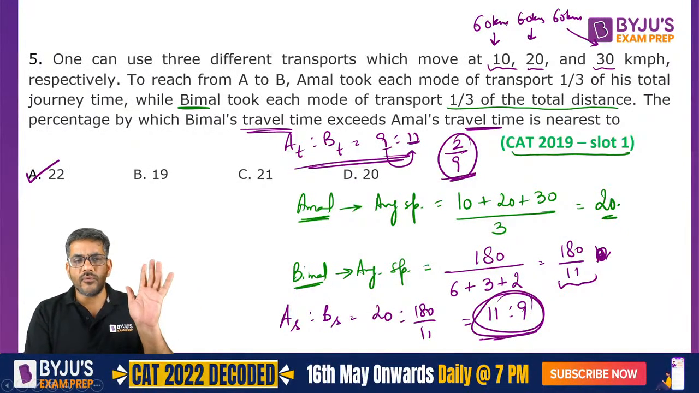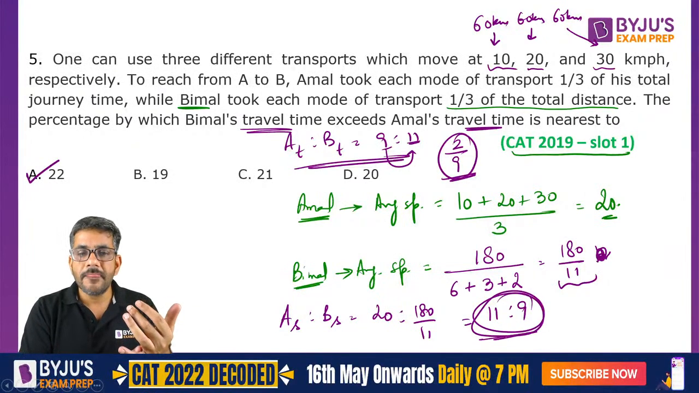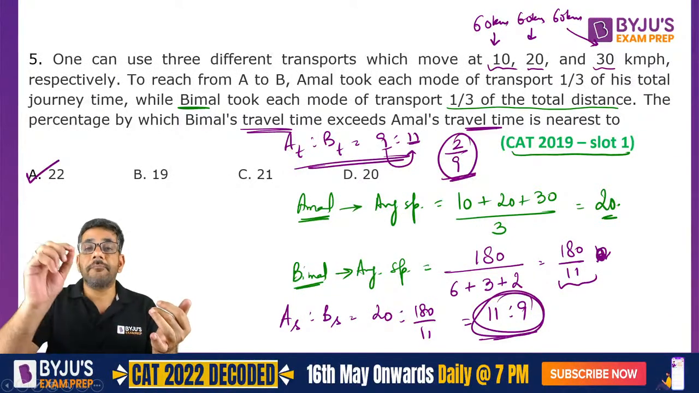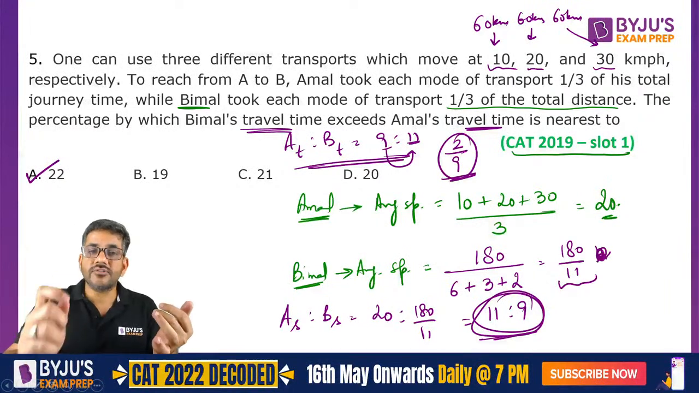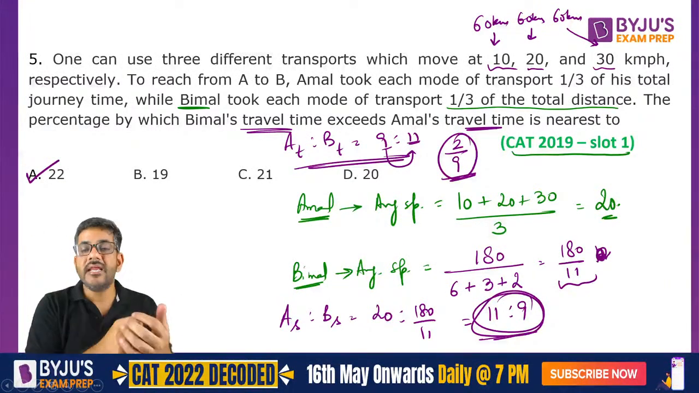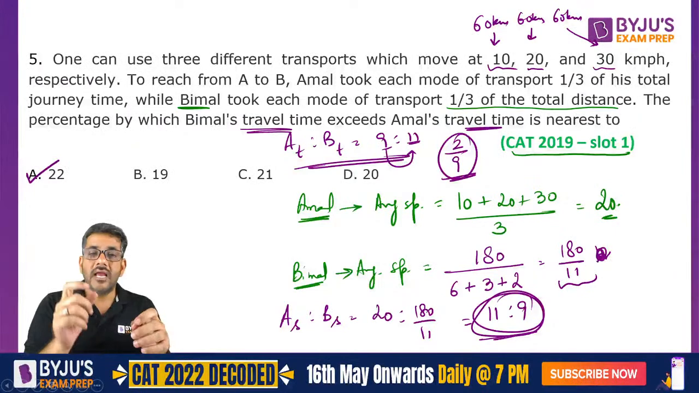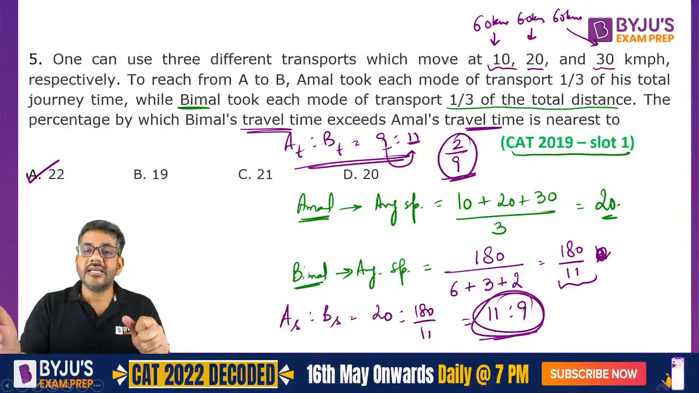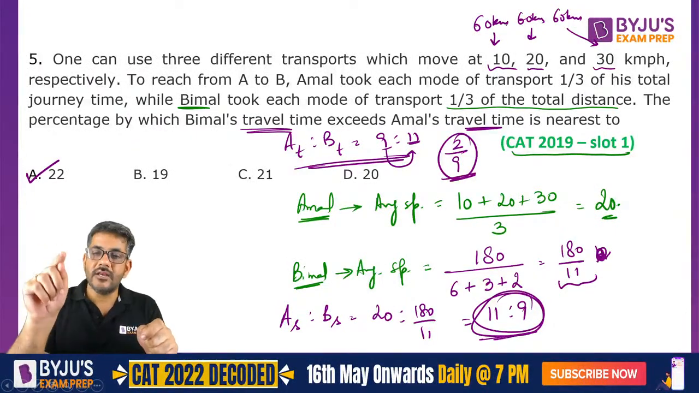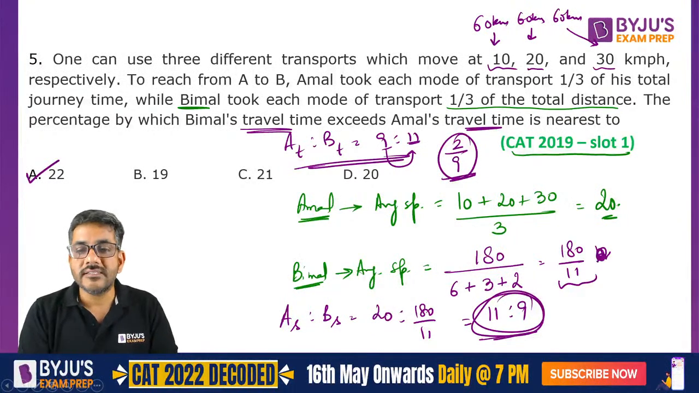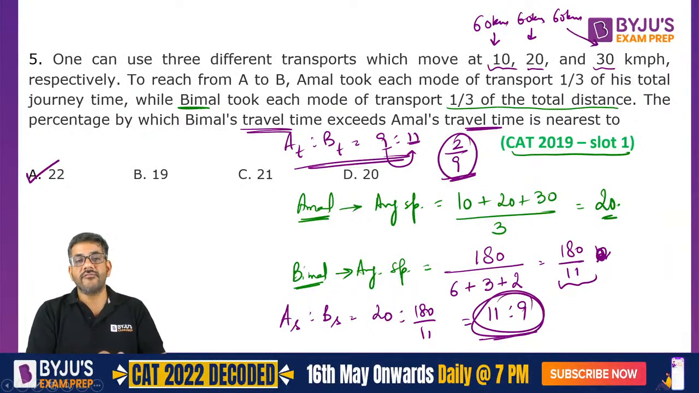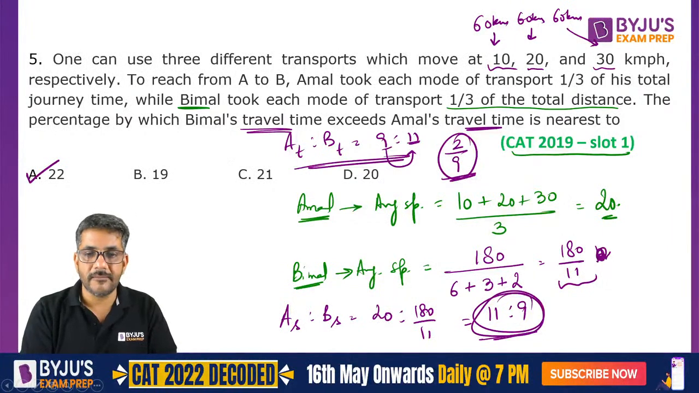But I repeat one point. In case of average speed, it is the average of the speeds if the time taken is same for all the speeds, and if the distances are same, then you assume the distance and use the formula total distance divided by total time. That will give you the average speed of the person.